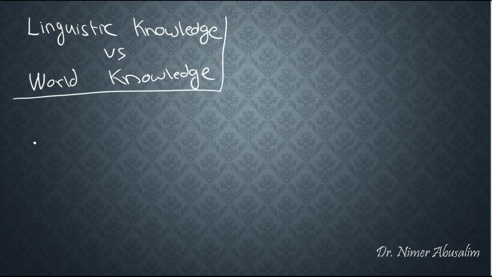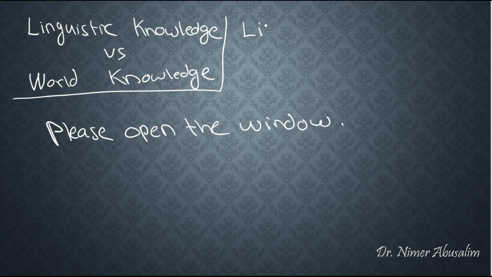Here's an example scenario. Let's say we're in class and someone says, "Please open the window." Now this sentence has a literal meaning to it, which basically is the meaning of the sentence itself, taken out of context. So what this sentence would mean is just that someone wants someone else to open the window, very directly. That's what we call literal meaning.